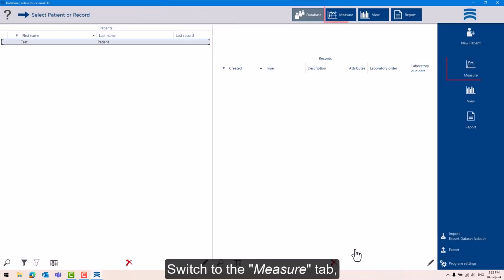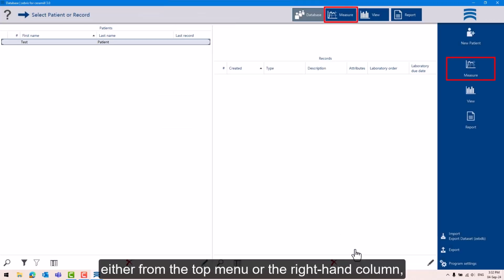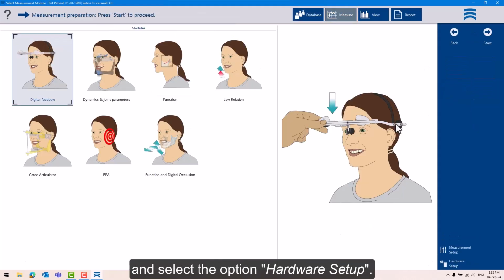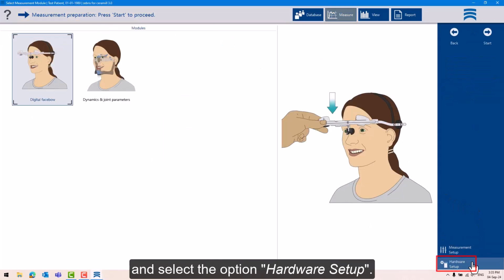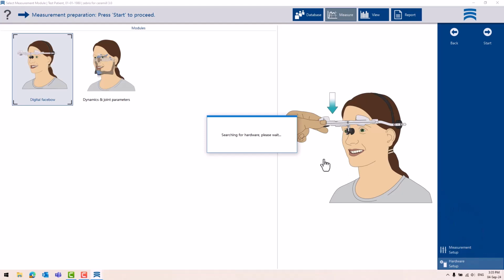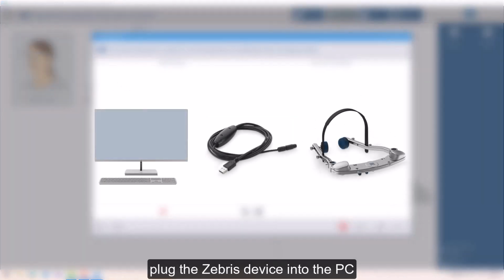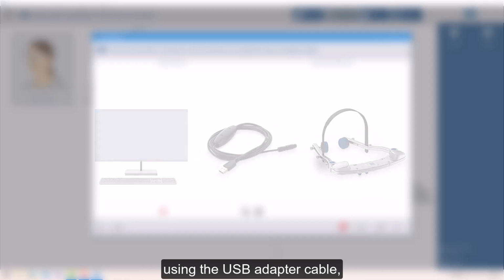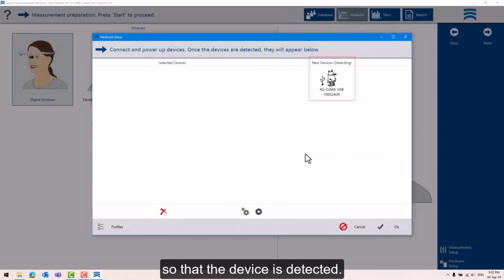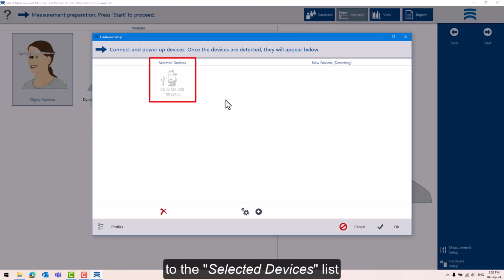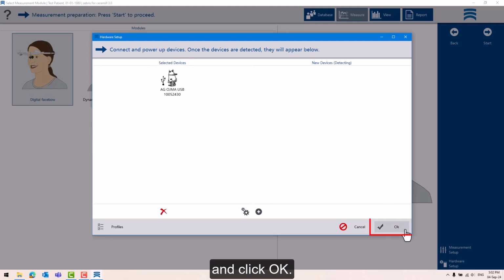Switch to the Measure tab, either from the top menu or the right-hand column, and select the option Hardware Setup. At this point, plug the Zebris device into the PC using the USB adapter cable so that the device is detected. Drag and drop the connected device to the Selected Devices list and click OK.